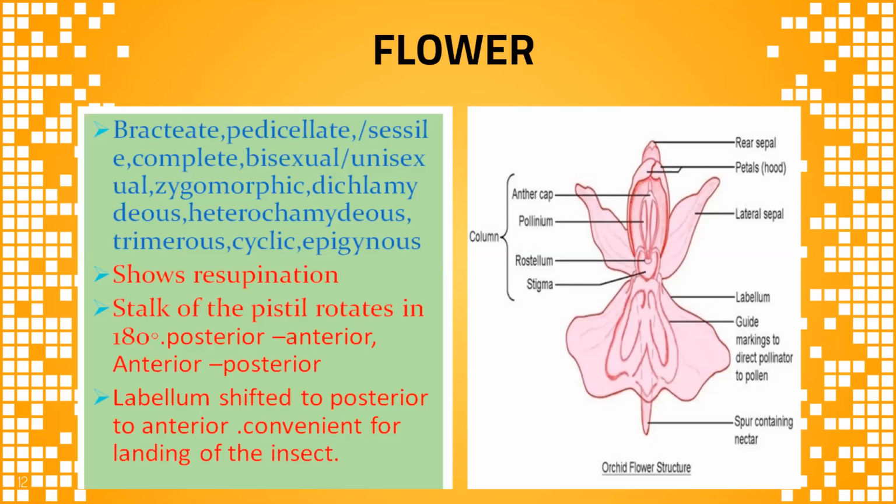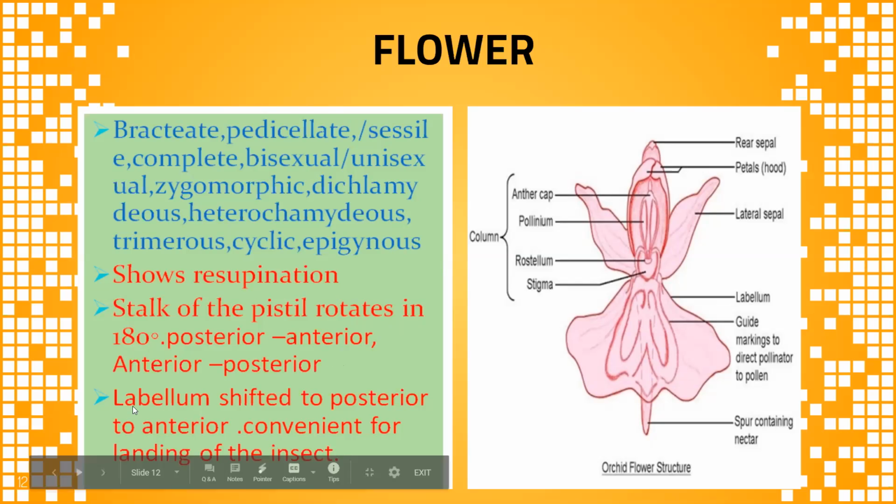Previously, when it is in the bud, it is at one angle. After the flower blooms completely, it is turned through 180 degrees. The stalk of the pistil rotates 180 degrees, posterior to anterior and anterior to posterior. This mechanism is called resupination.